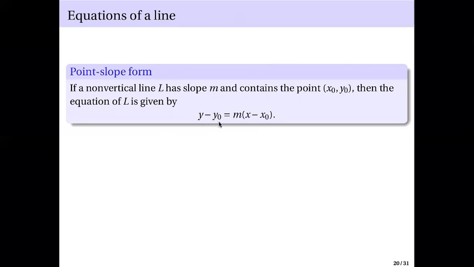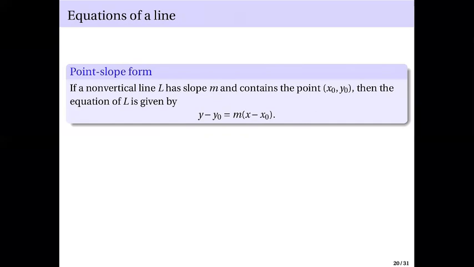Y minus y sub 0 equals m times x minus x sub 0. It's called point slope because you are given a point and a slope.